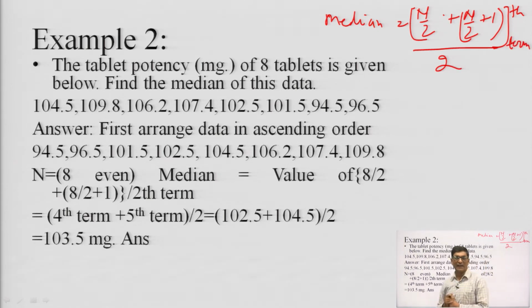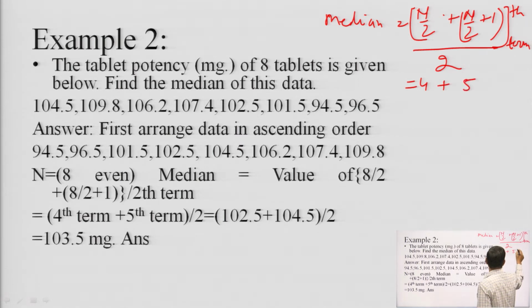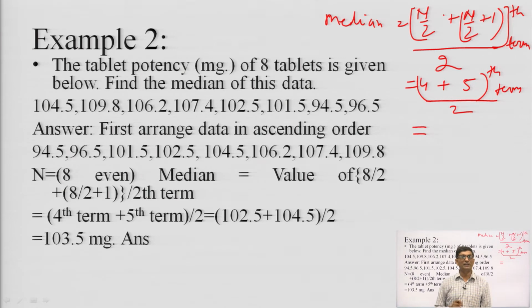Here n is 8, so 8/2, that is the 4th term, plus the 5th term, divided by 2, and the value of the 4th term is 102.5.